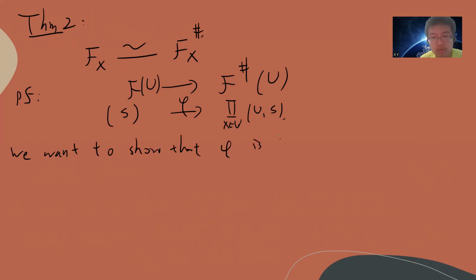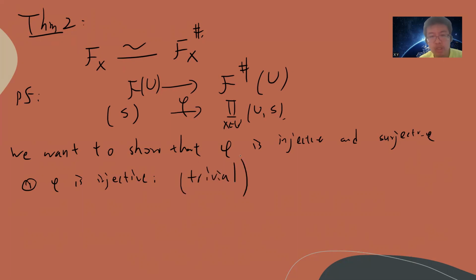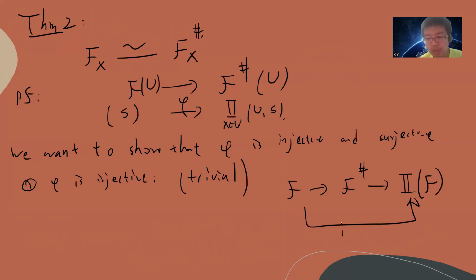Then we want to show that phi is injective and surjective. First one, phi is injective. How do we prove this? It's basically trivial. The reason is that we already proved it, right? Remember that I said there's a beautiful map, and we proved this map is injective, and this map is also injective.